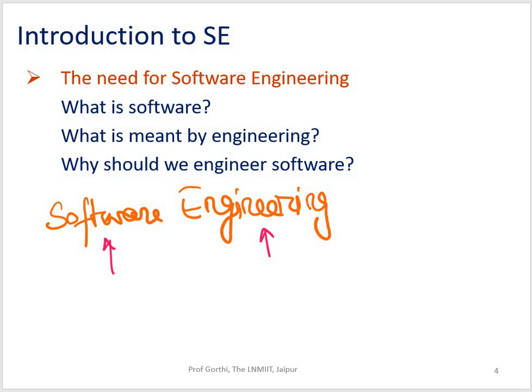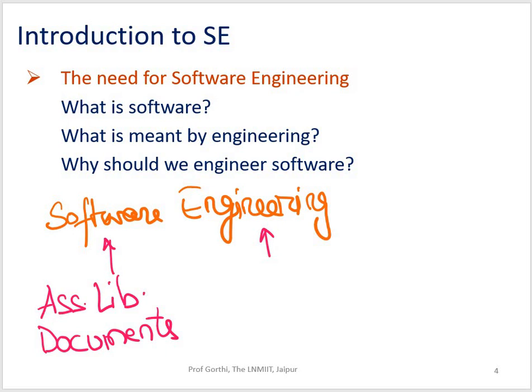something which is more than a program code, right? A simple program will be a few lines of code which you can execute, but software is nothing but a package. It's a collection of programming code, and on top of it, it will have some associated libraries, and then it will have some documentation as well, right? A complete software, the software plus the associated documents, is what we call a software product.